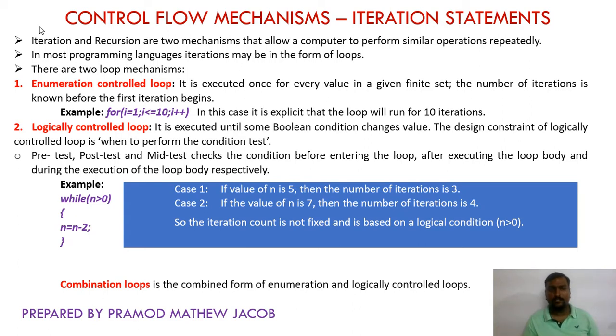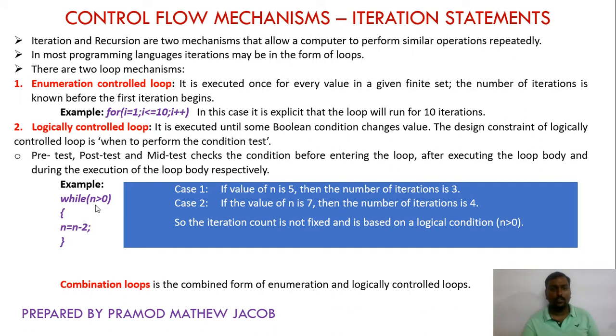So this is called as logically controlled loop. The number of iterations performed is based on the value that is given during the runtime. If we are giving the value 5, in this particular case it will execute 3 times. If we are giving 7, it will execute 4 times. If we are giving 9, it will execute 5 times. So based on the values given during the runtime, the number of iterations will change. This is what is called as logically controlled loop.